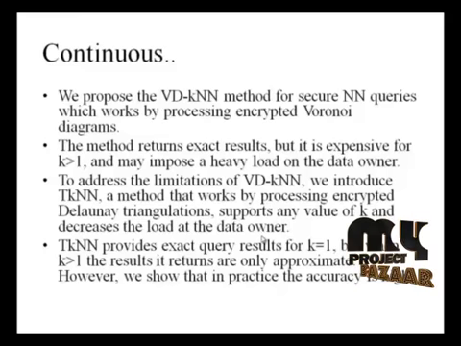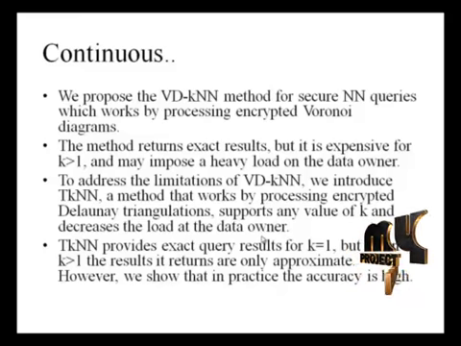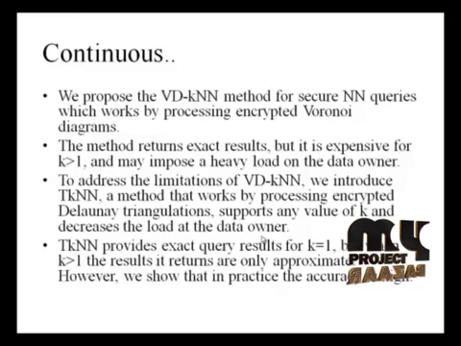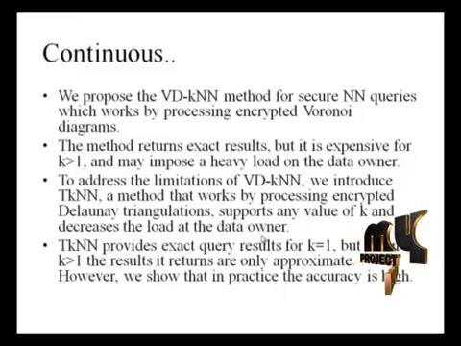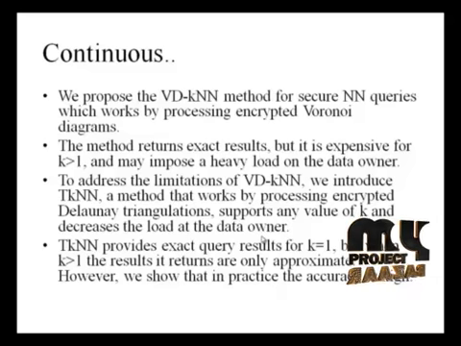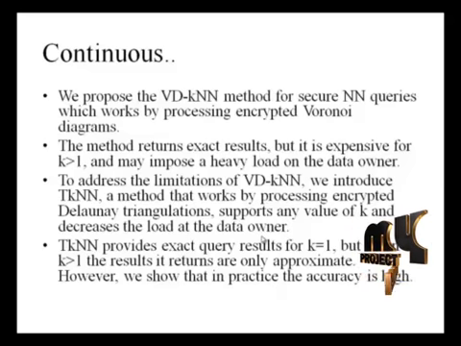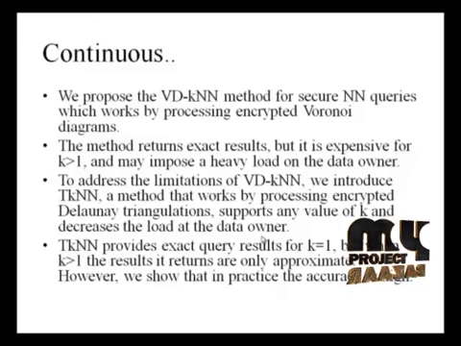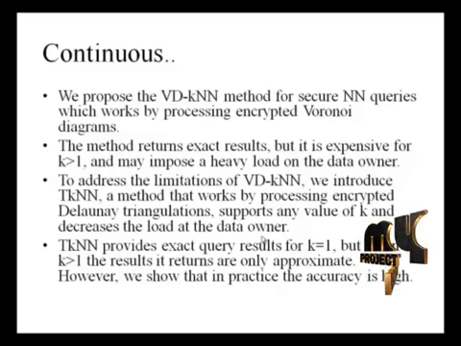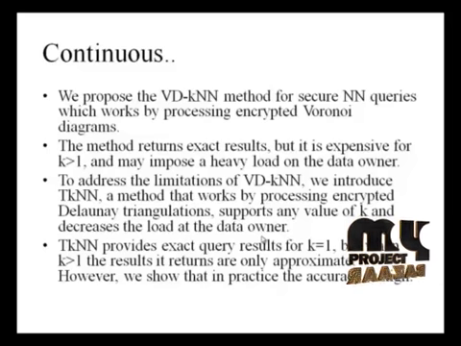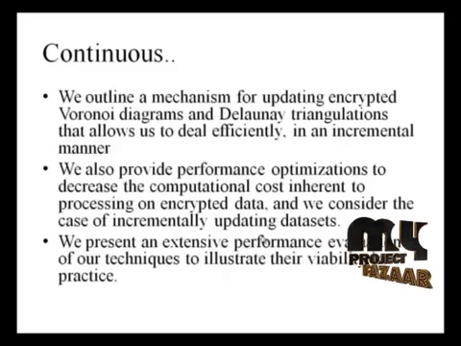To address the limitations of Voronoi diagram kNN, we introduce the triangulation kNN method that works by processing encrypted Delaunay triangulation, supports any value of k and decreases the load at the data owner. TKNN provides exact query results for k equal to 1, but when k is greater than 1, the results it returns are only approximate. However, we show that in practice the accuracy is high.